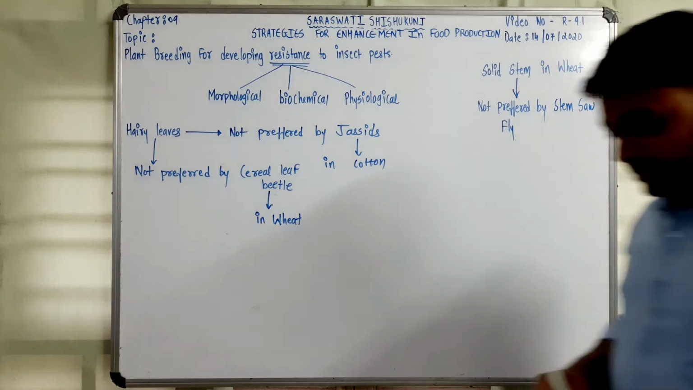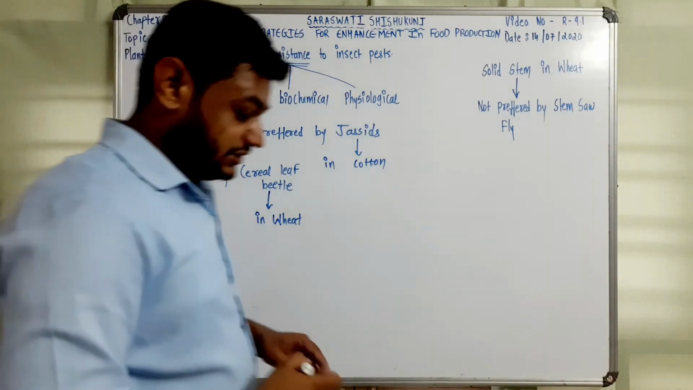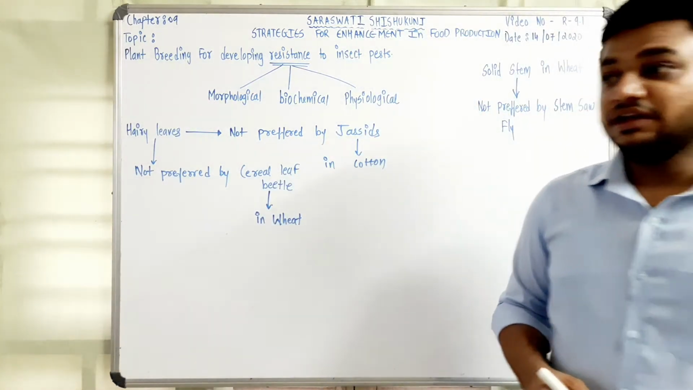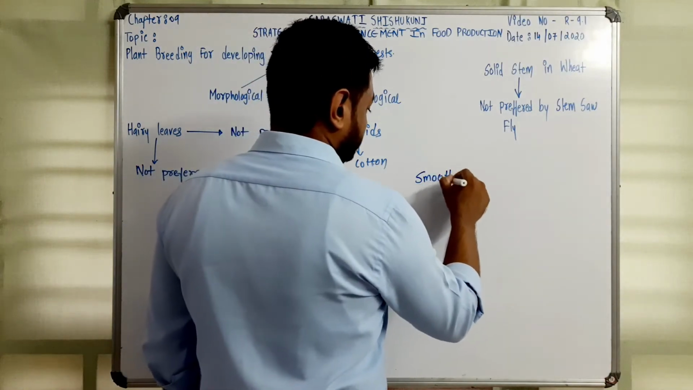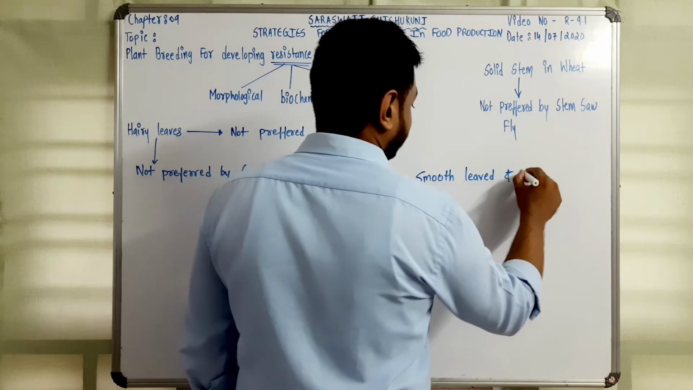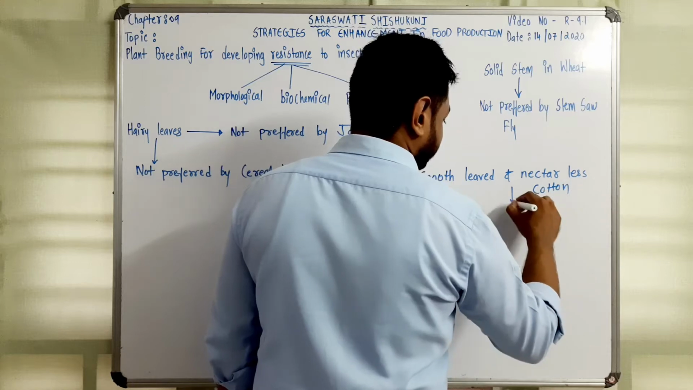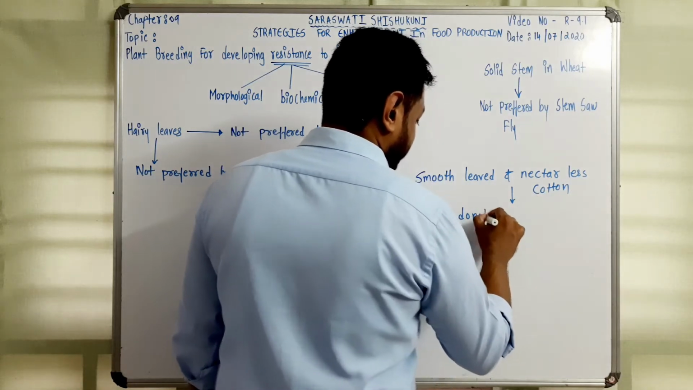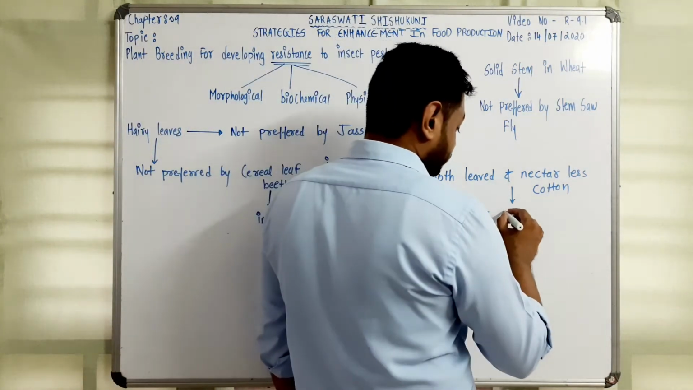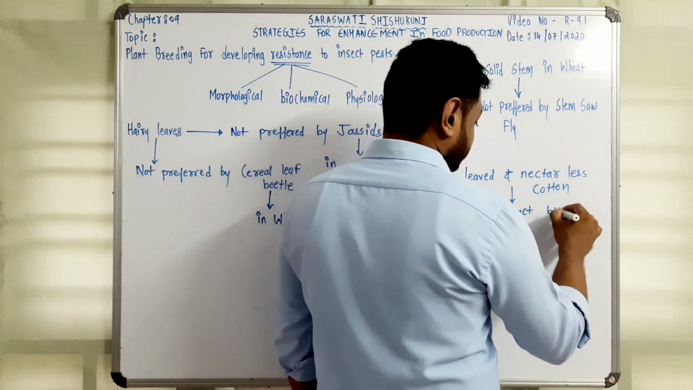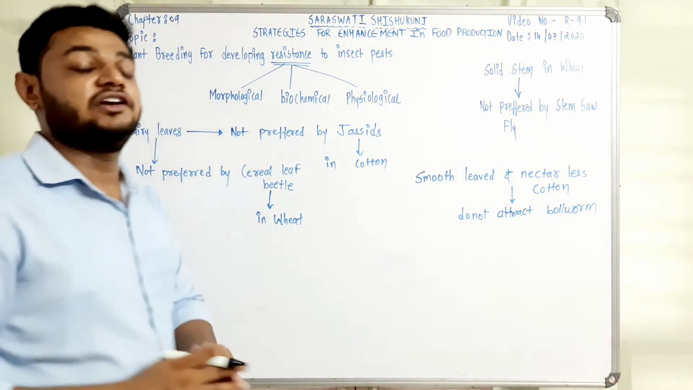Okay students, in the same way, if I talk about cotton, smooth-leaved and nectarless cotton is also not preferred by, or does not attract, bollworms. You know bollworms largely affect the cotton crop, so it does not attract the bollworms. So a plant with this type of morphological change is beneficial to a farmer.